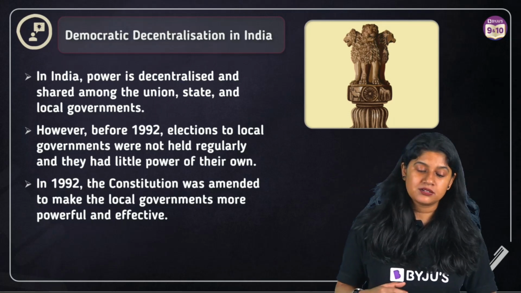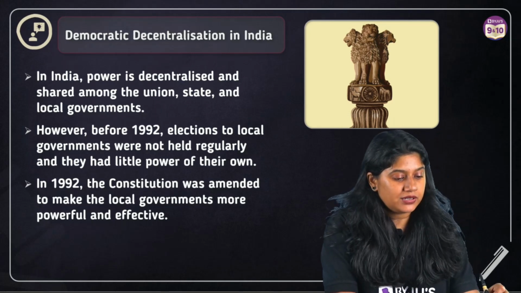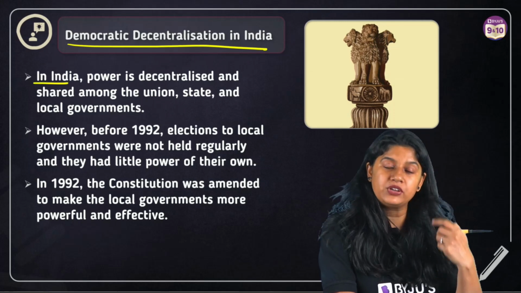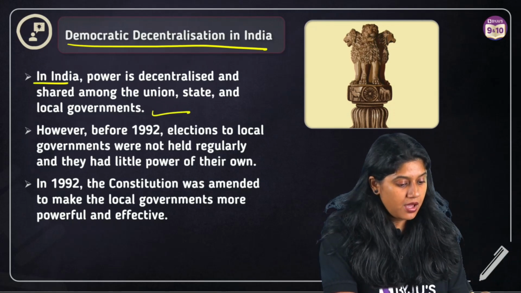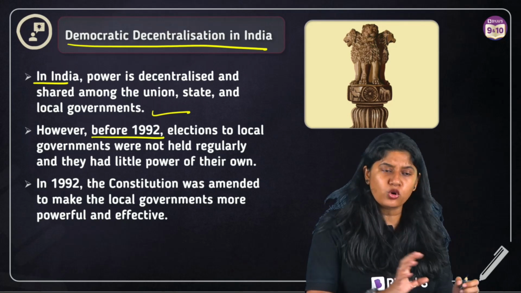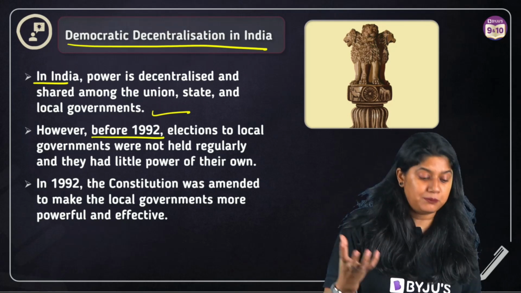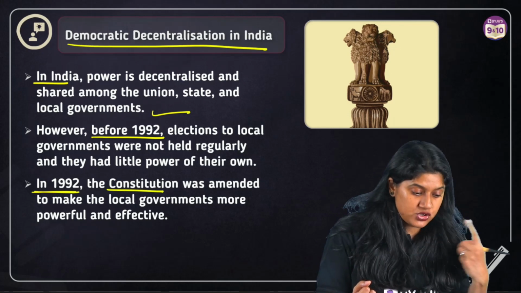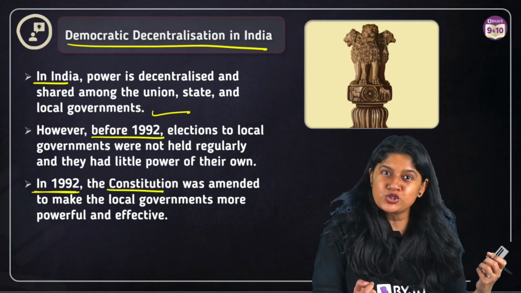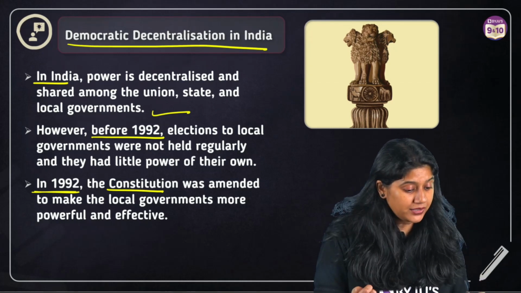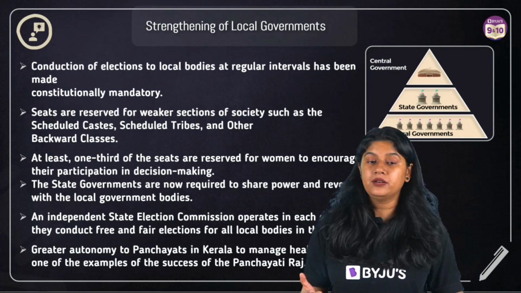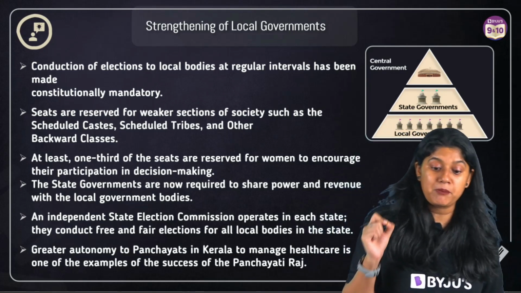Moving to the last topic, democratic decentralization in India. We have the sharing of power here. Before the 1992 elections, local government did not have that much importance. But in 1992 the constitution changed. There were a few changes in the constitution that made the local government more powerful and effective. So here, everyone, there are important points that we should remember.